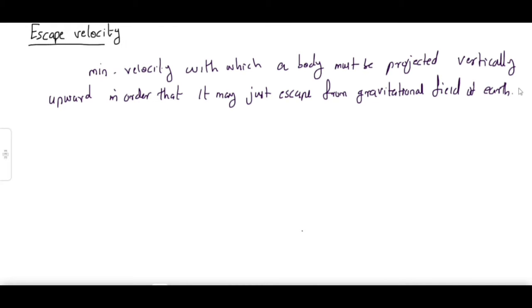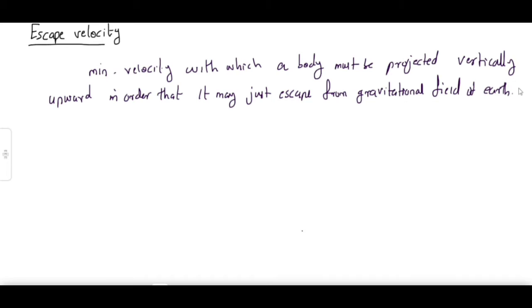Escape velocity means the minimum velocity with which a body must be projected vertically upward in order that it may just escape from the gravitational field of Earth. Usually, we already know that when you throw an object upward, the body will definitely come back to the Earth's surface, right? That is because Earth's gravity pulls the object towards its center.